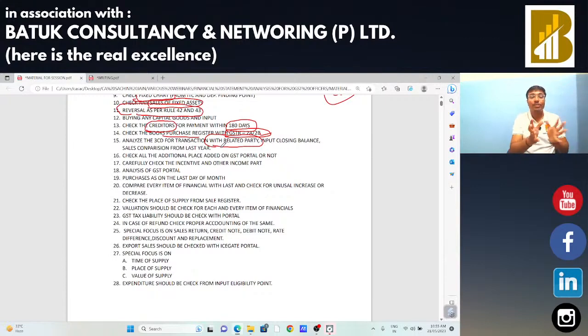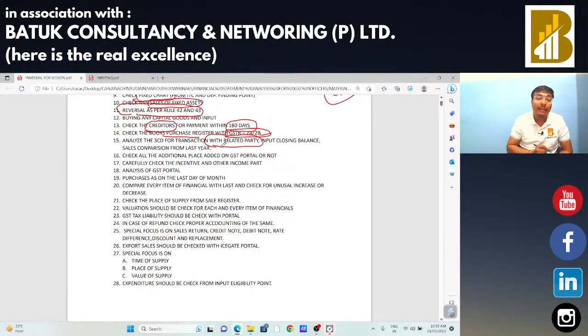Okay. When we were scheduling this session, I got a request that, sir, you need to cover the 3CD analysis also. So sir, we are going to cover the same, but for your information, there is nothing important in that 3CD form from GST audit point of view. Yes, certain points are there on which we need to do the work. Certain important points are there, we need to check the same. All other points are not relevant for us from GST audit point of view. So I am going to share the idea about the 3CD form also in this session itself.